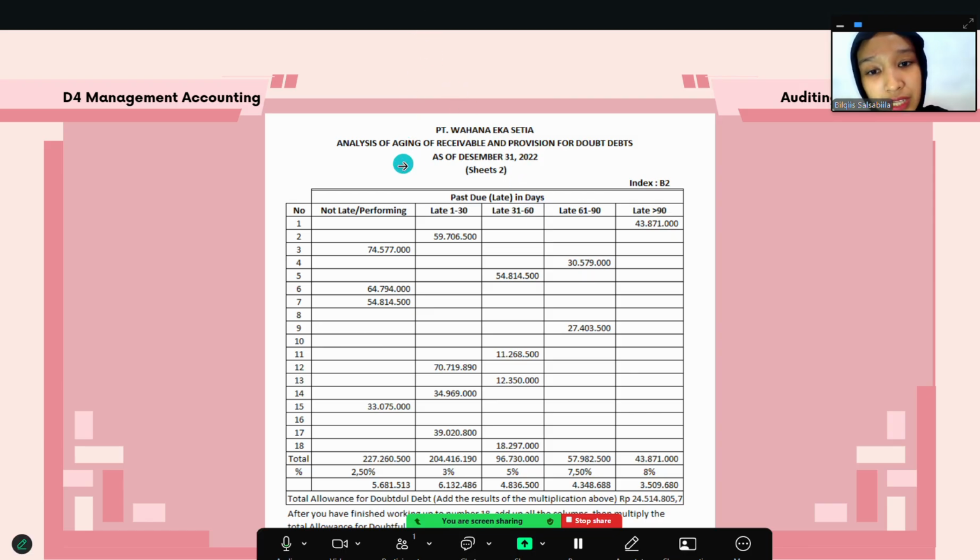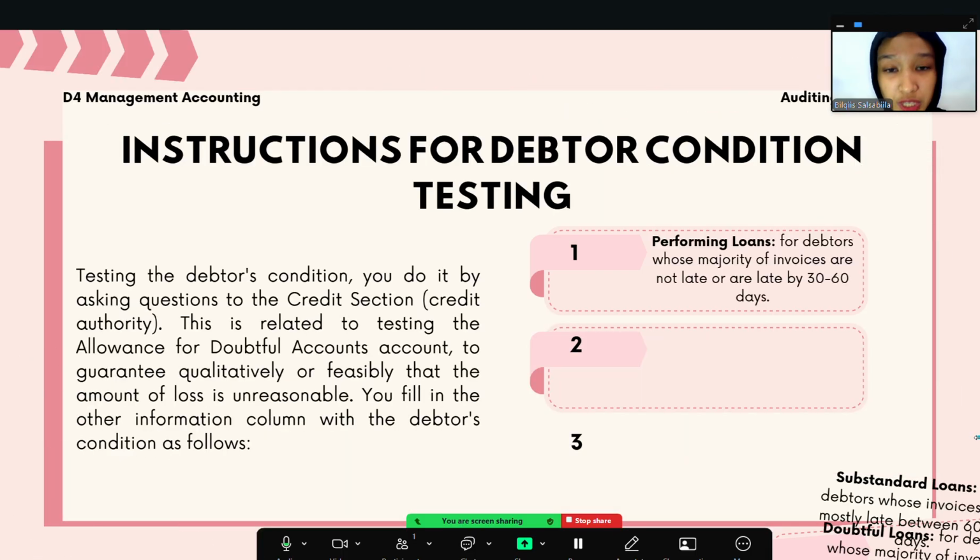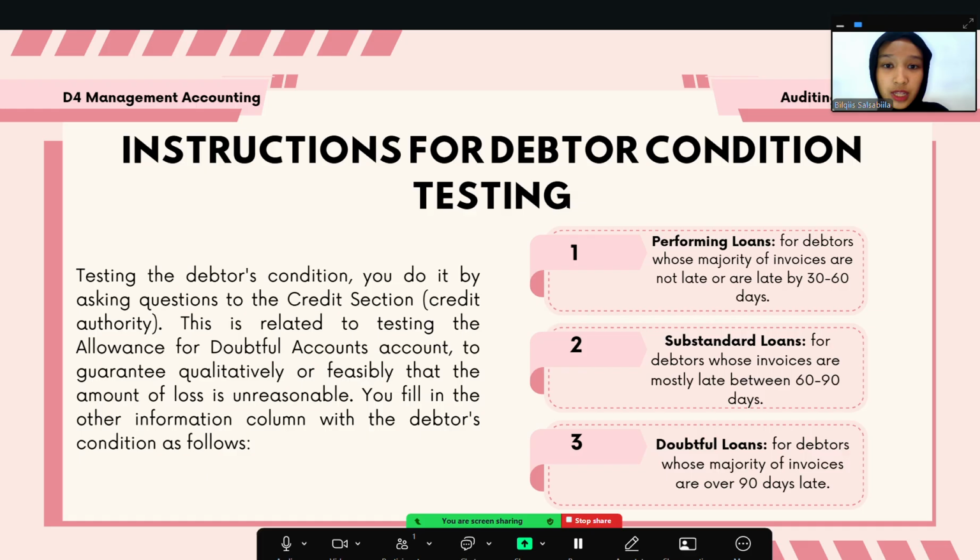After I classified the past due days for each debtor, I total each past due category, and I multiply by the percentage already mentioned by the company. From this total, it was determined after classification that the total allowance for doubtful debts account is 24 million. And then after that, I classify the condition of each debtor. There are 3 conditions of the debtors.